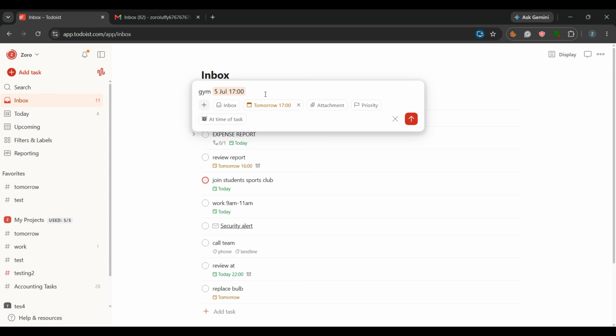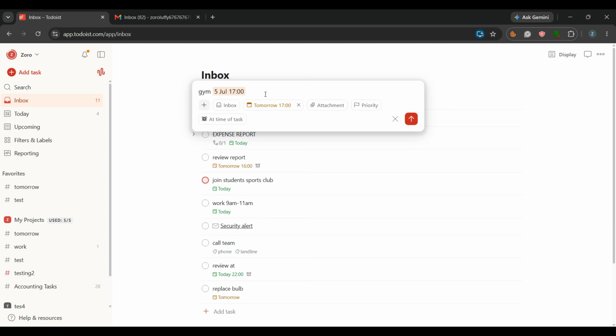This method is especially helpful if you want to manage your day in a more structured way. You can think of it as a practical workaround for start times in Todoist, even though Todoist does not offer a true hidden start time feature. It won't hide the task until later, but it will help you organize tasks by time and duration in a way that feels very close to a start time system.